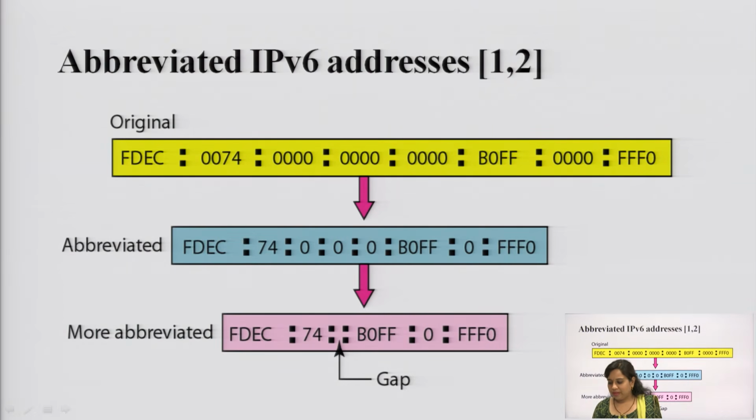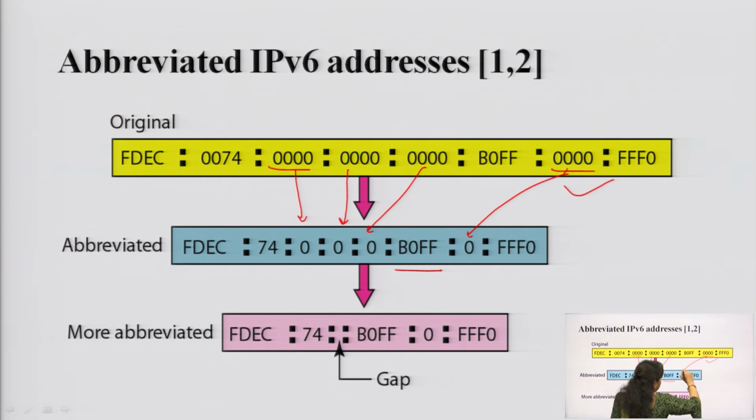Now, next is the abbreviated IPv6 address. This is the original IPv6 address which has been written over here, which is of 128 bits. This is the abbreviated one, where you can see that 4 zeros that do not describe any information will be converted to a single zero. Again this will be converted to a single zero, and this will be converted to a single zero. This is again B0FF. These 4 bits are again converted to a single zero, then this is FF0. This is denoted by FDEC, and this 0074 is denoted by 74. So, these are basically the abbreviated address version.